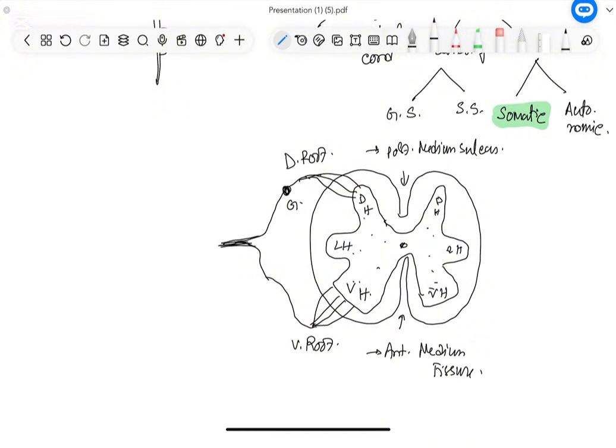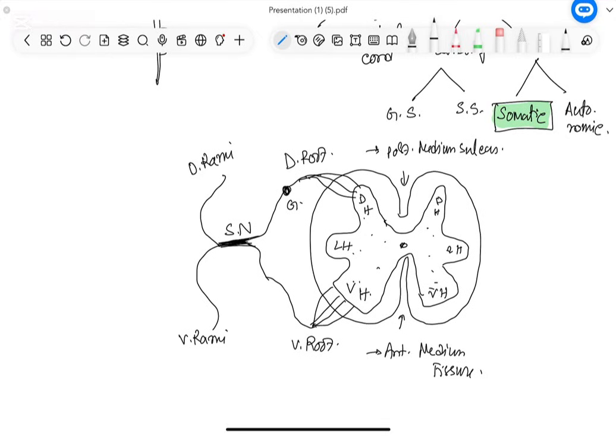So, from the spinal cord, the dorsal root and ventral root both unite and form a nerve that is called spinal nerve. Since it is formed from the spinal cord, it is called spinal nerve. Now each spinal nerve is again divided into two. One coming front is called ventral rami, and one going back is called dorsal rami. The dorsal rami go backwards and supply the back side muscles, and the ventral rami come to the front side and supply the front side muscles. These are somatic nerves. Soma means body wall. These nerves supply the body wall muscles, that's why they are called somatic nerves. So dorsal rami and ventral rami.